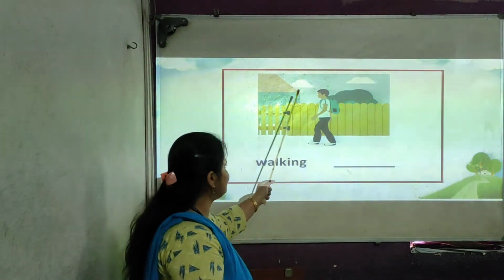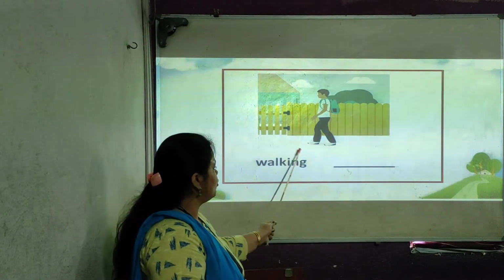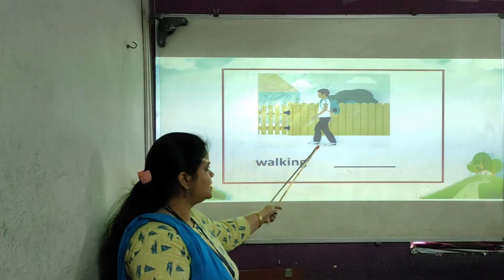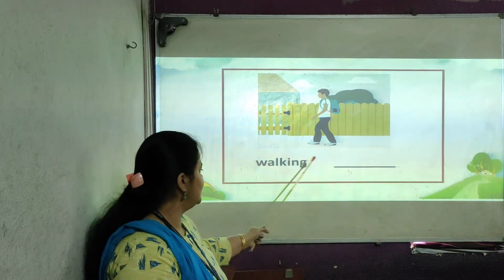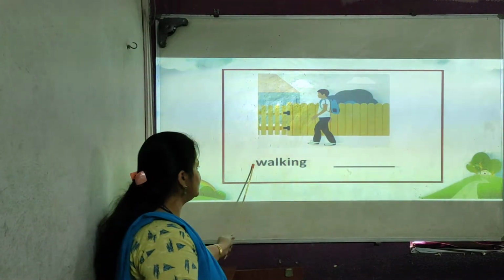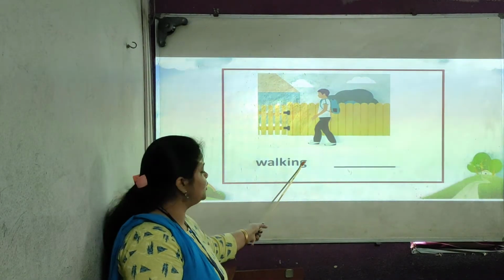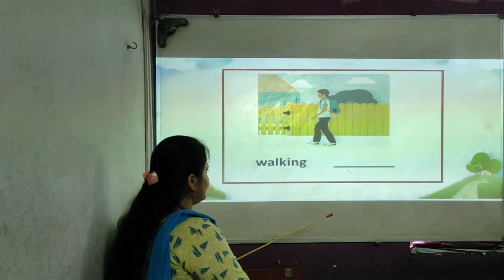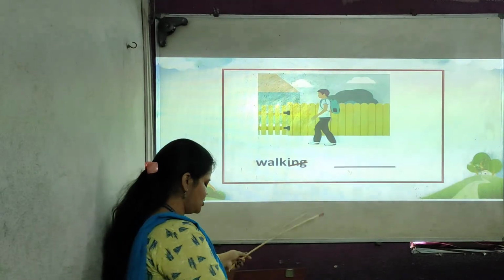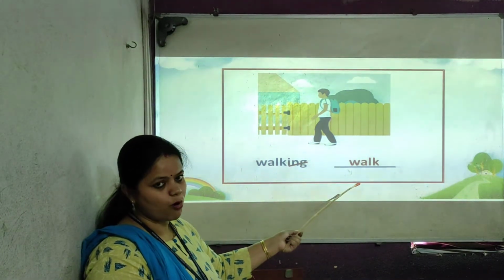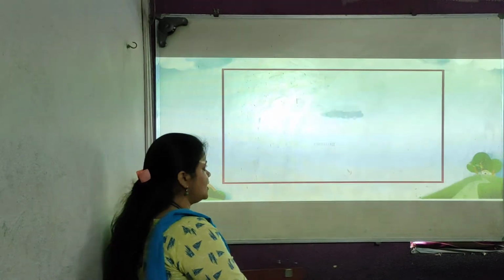By seeing this picture, what do you think? A man is walking. Now again this word ends with ing. To make a new word, we have to strike off ing. You will get a new small word, walk. We'll see the next one.